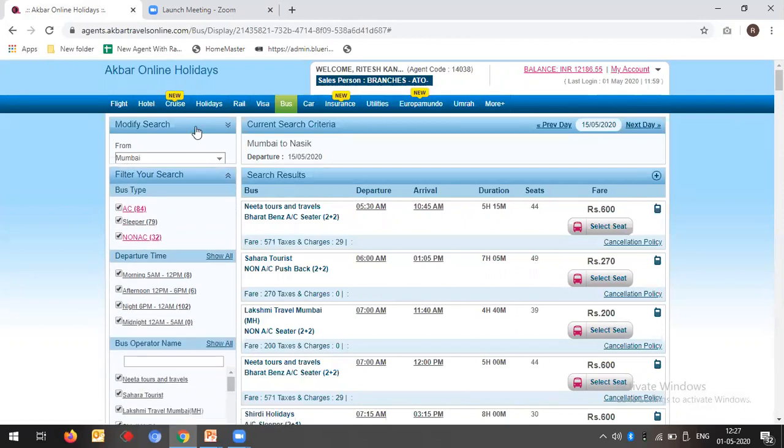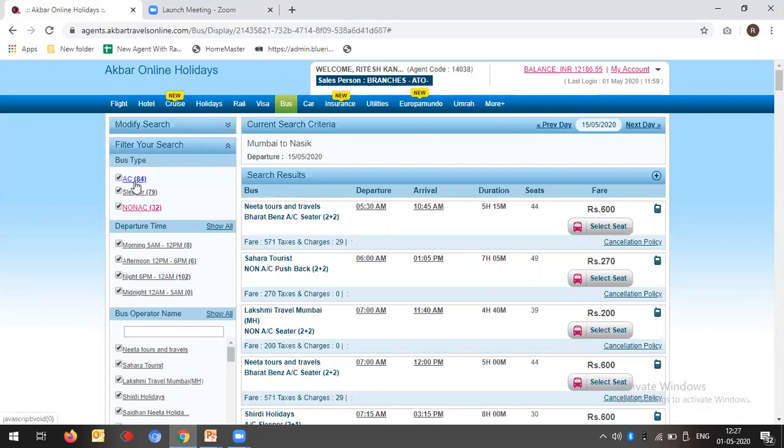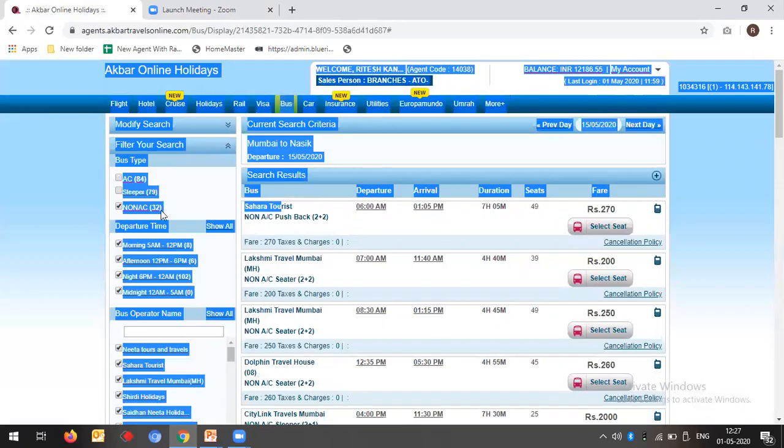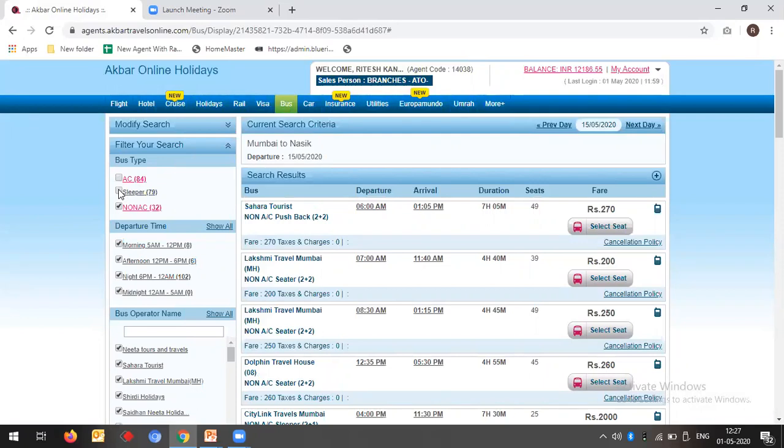Second, we have filter options. You can choose any AC sleeper as per your customers' preference. If you click on non-AC, all non-AC buses will show to you in the systems. So going back to the same sleeper, the same thing, it will add as a sleeper bus and AC. If you check, the AC buses will come around.